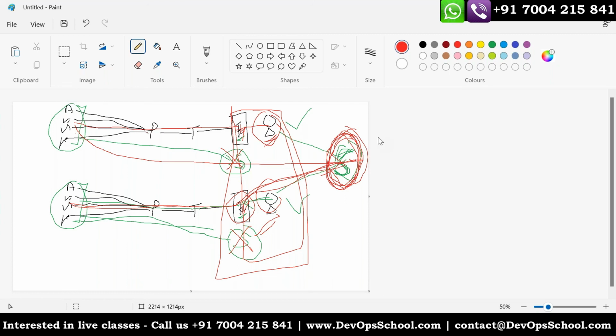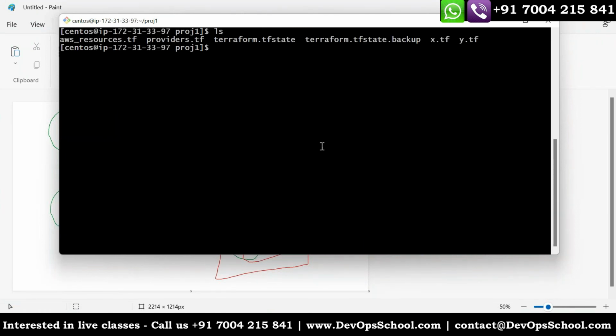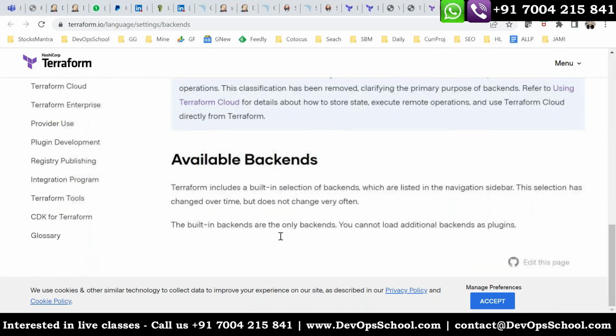Now, what was your next question? Rajesh, you are basically asking whether users can define their own working directory or folder. No, the user can define where the state file location will be. By default, it's the local directory, the current directory, which is here. But in Terraform, you can use a backend specification. Let me show you.